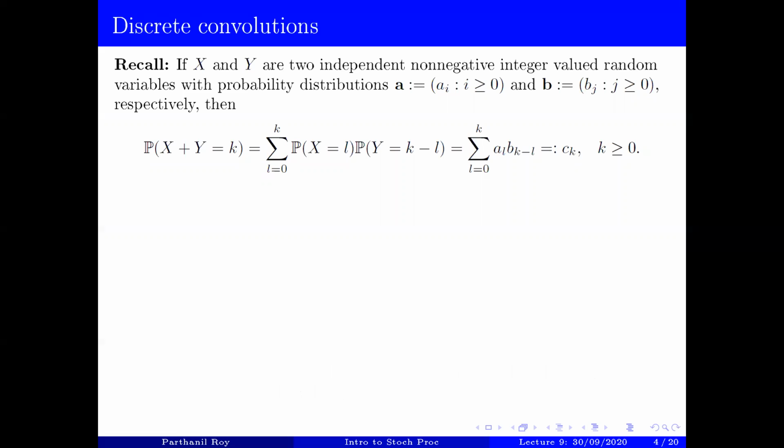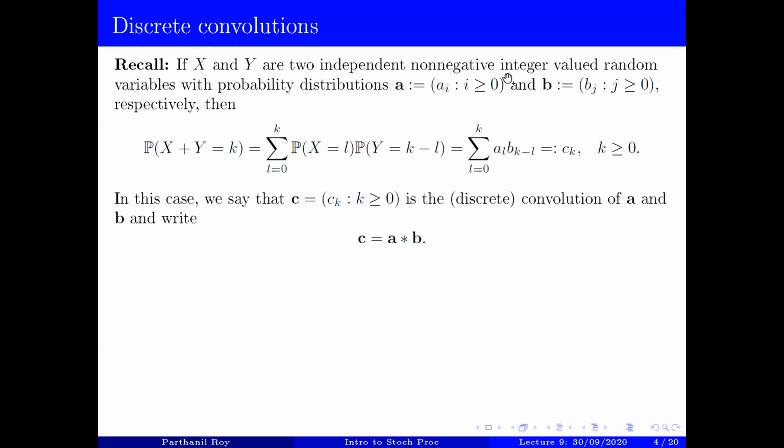Now recall that if you have 2 independent non-negative integer valued random variables, this is actually again recalling from last lecture also, with probability distributions A and B, then since these are independent, the distribution of X plus Y would be just the discrete convolution of A and B. Okay, this is what we went through last time.